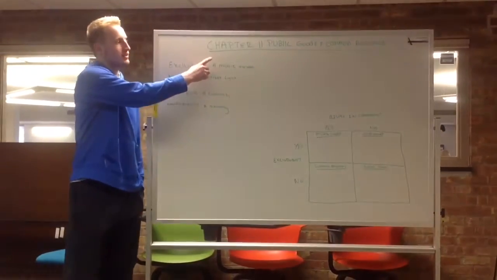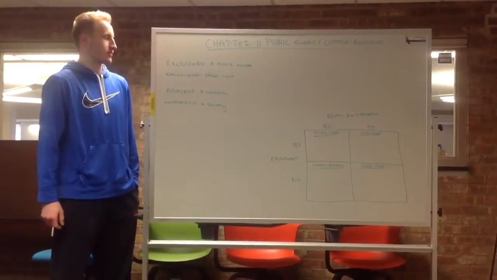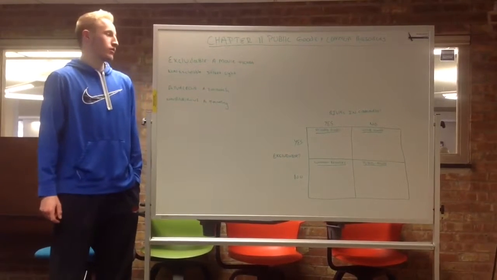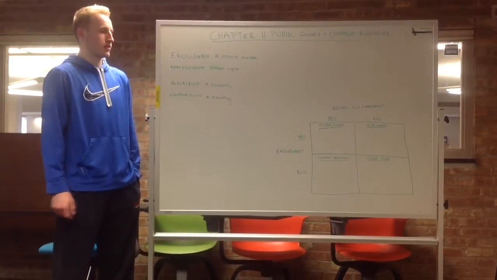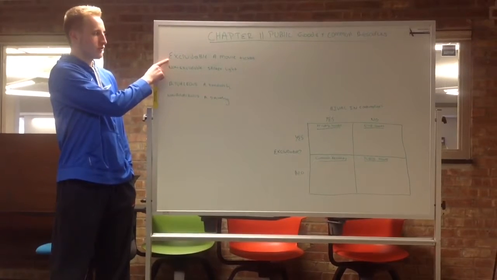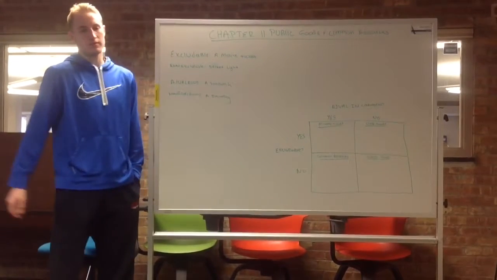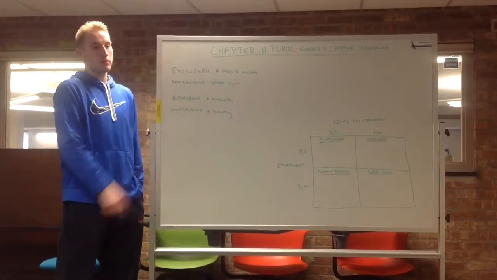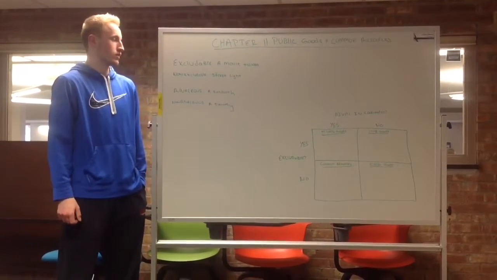For our project, we did Chapter 11, Public Goods and Common Resources. Now, I'm going to take you through a few terms that go with this chapter to help us better understand it. We have excludable goods, such as a movie ticket. Excludable goods, people can be prevented from using the good.